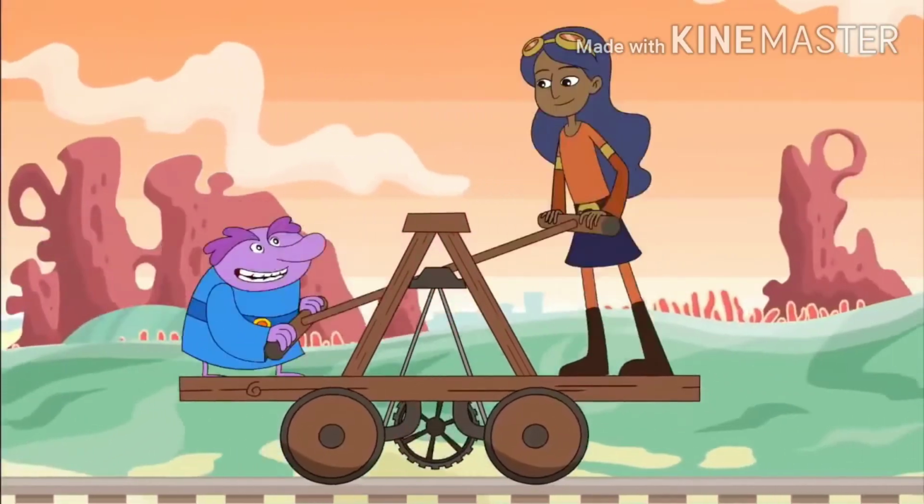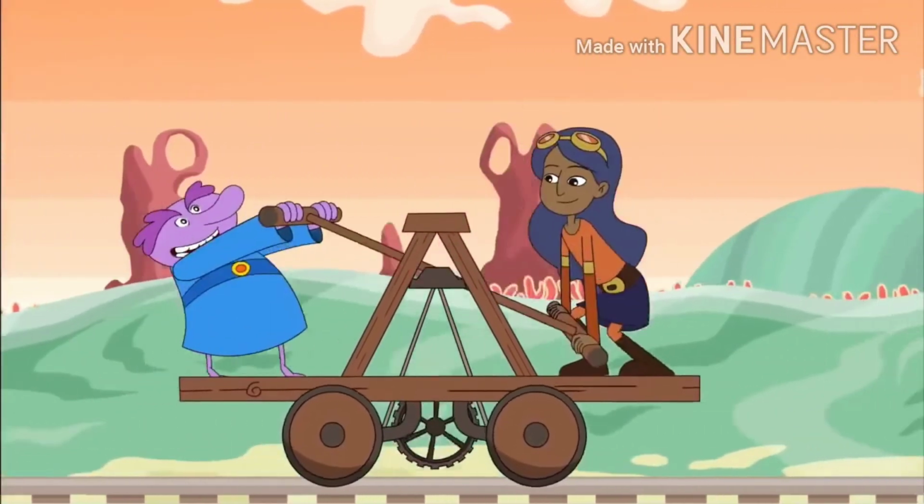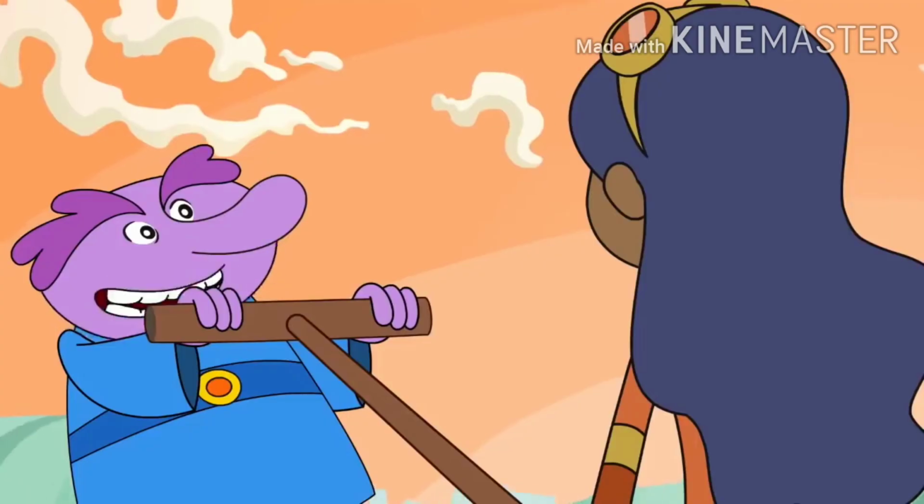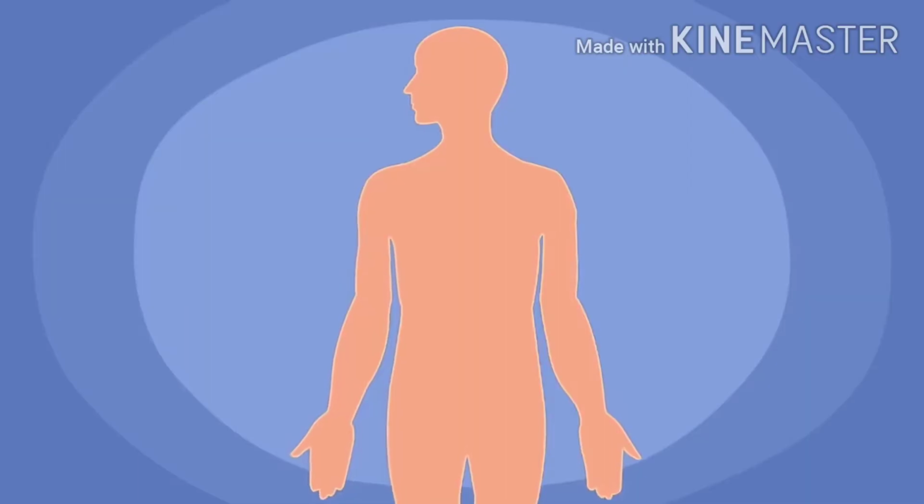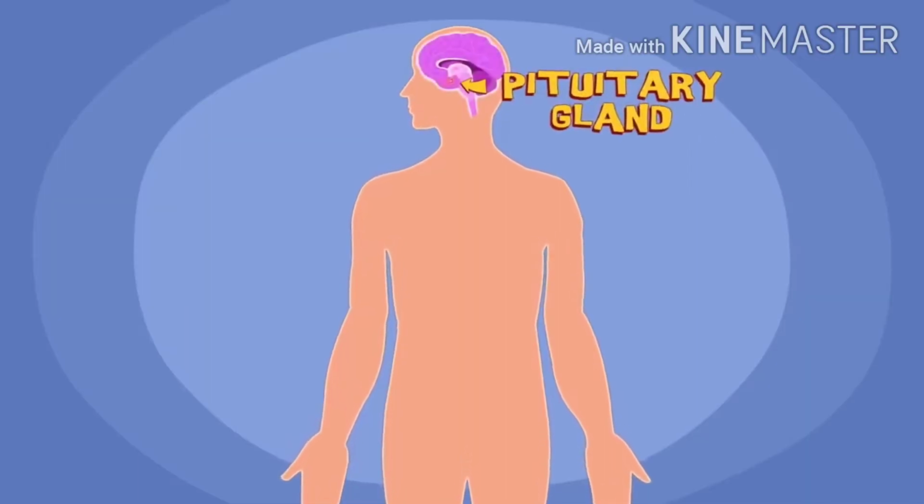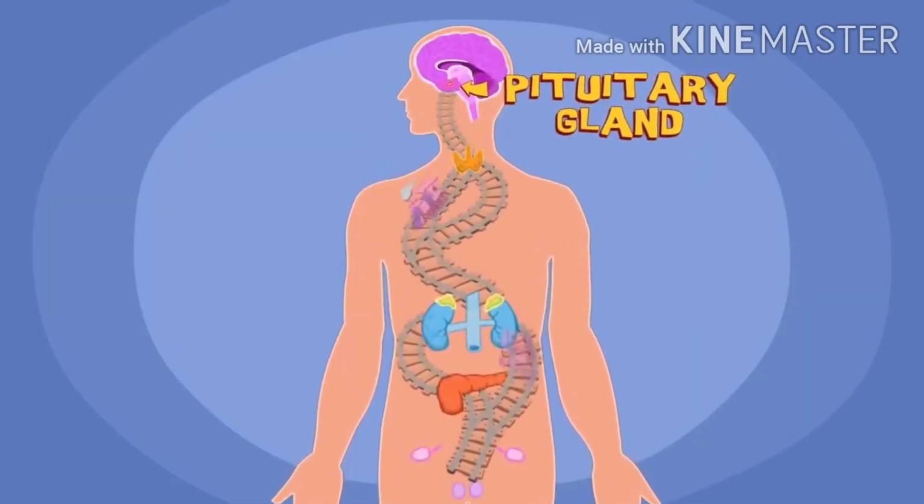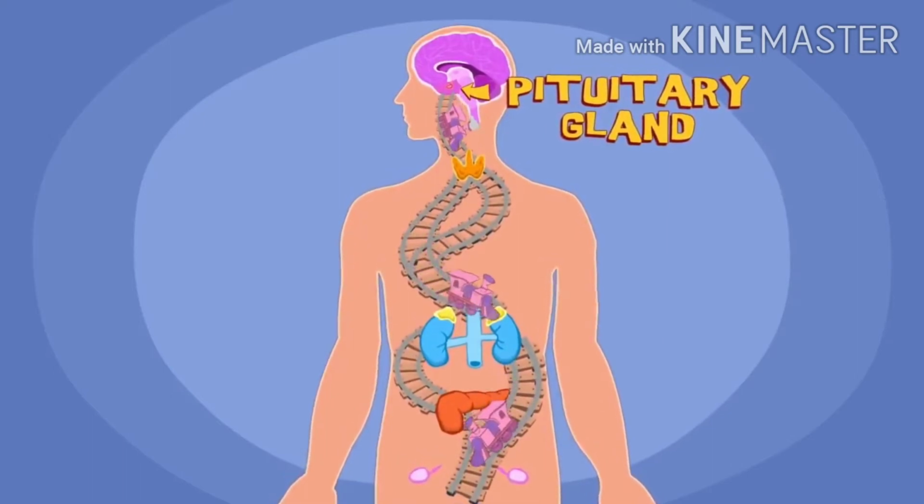Each gland of the endocrine system produces chemicals called hormones, and each hormone has a different job. The glands are spread out through the body. A lot of them are controlled by a little gland near the base of your brain, called the pituitary.